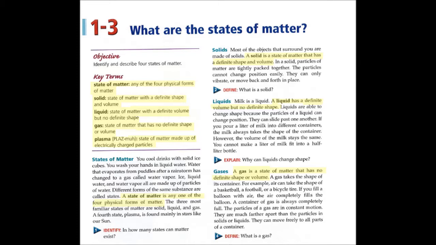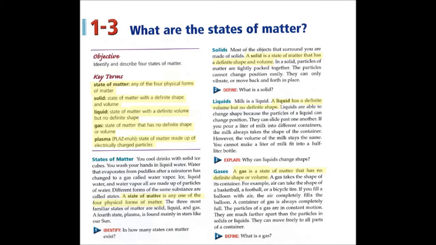Solids. Most of the objects that surround you are made of solids. A solid is a state of matter that has a definite shape and volume. In a solid, particles of matter are tightly packed together. The particles cannot change easily. They can only vibrate or move back and forth in place. 2. Define. What is a solid?